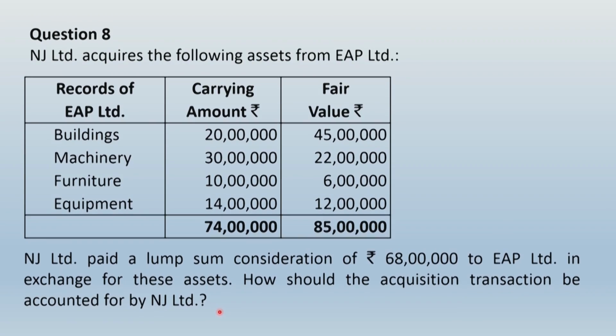Point number 1, we don't find any acquisition of business. It is simply acquisition of assets only. In the previous class, we have learnt that if there is acquisition of assets only, then it does not constitute a business combination. If it is not a business combination, Ind AS 103 shall not apply. So what you have to do in this case is identify that the lump sum consideration paid for all these assets jointly shall be allocated among these assets.